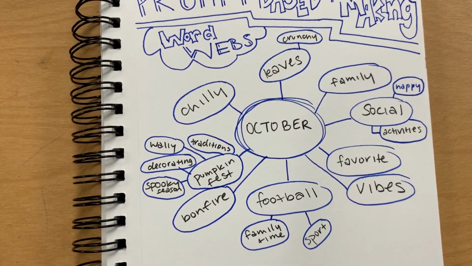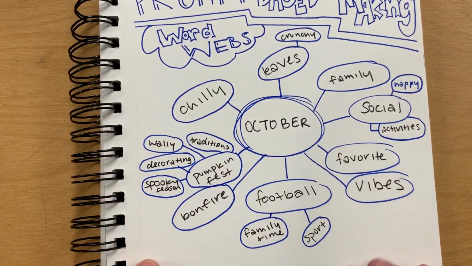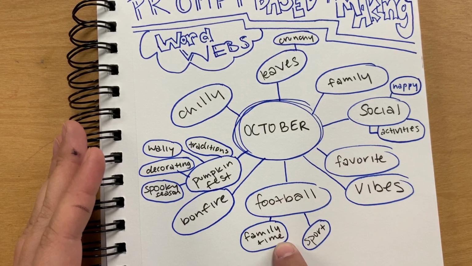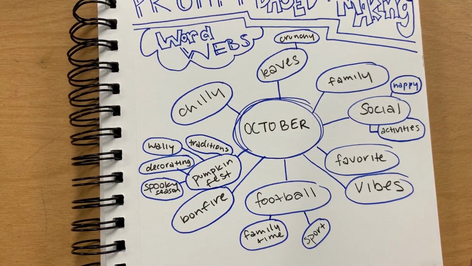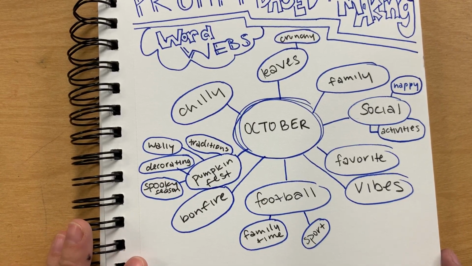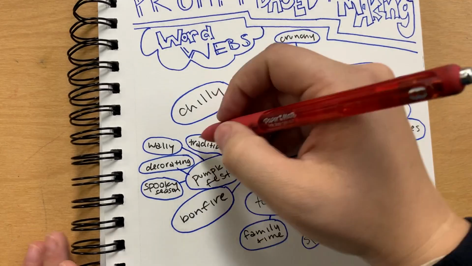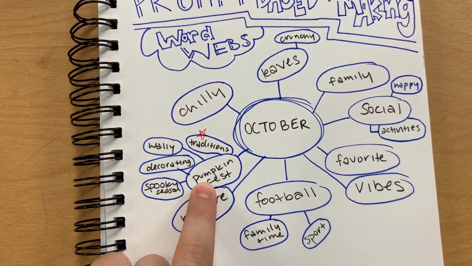Okay, so once you get all of your words, and you think you have a nice, pretty developed web, you've gone out at least three tiers. So this is first tier, second tier, third tier. You can definitely keep going. I think as you get farther and farther, you get less specific, and that means it's going to be a better project. So I want to zone in right now on what I think would make a really cool project, which is this word traditions. That came out of me thinking about Pumpkin Fest.